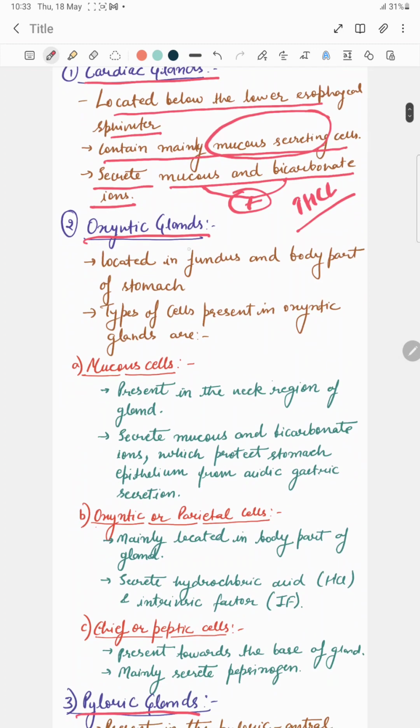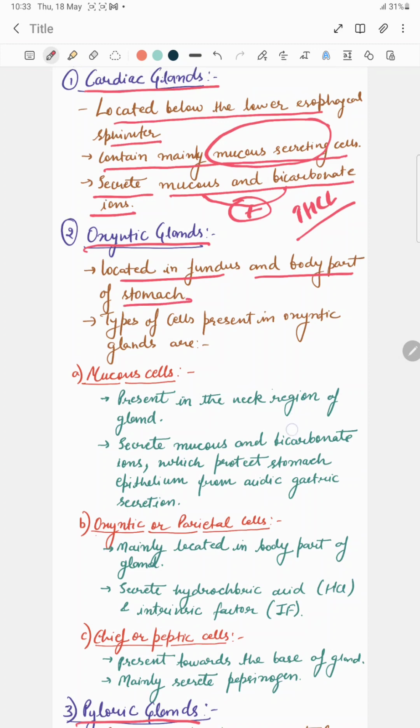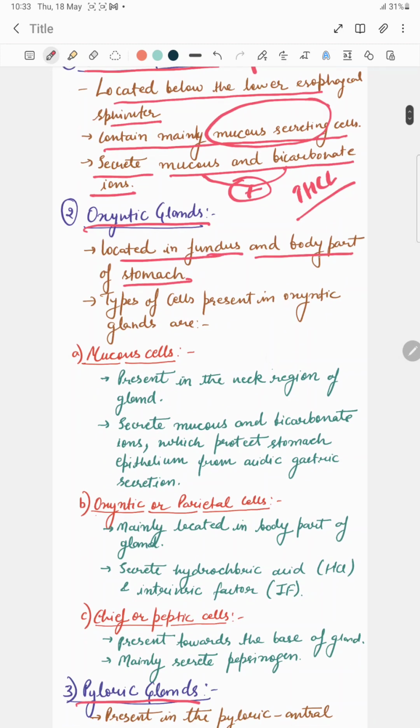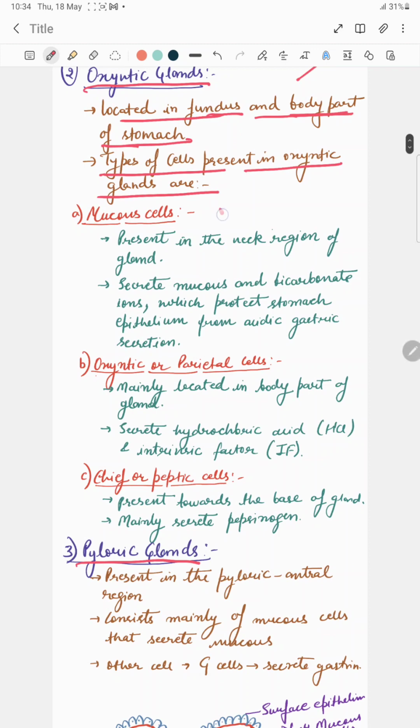The next is the oxyntic gland. It is located in the fundus and the body part of the stomach. The cardiac gland is located basically in the fundus part, but the oxyntic gland is located in the fundus as well as the body part of the stomach. Basically it is the main gland, and it has different types of cells. The first one is the mucus cells, the second one is the parietal or oxyntic cells, and the third one is the chief or peptic cells.